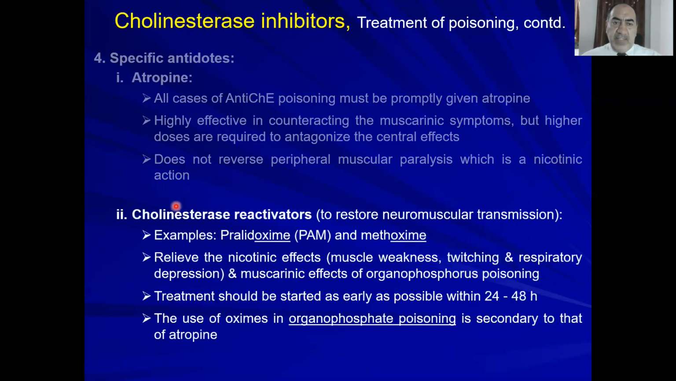The second class of drugs is the cholinesterase reactivators, to restore neuromuscular transmission. The cholinesterase enzyme was inhibited, right? You just reactivate this enzyme by using oximes, including pralidoxime and obidoxime. They relieve the nicotinic effects, including muscle weakness, twitching, and respiratory depression, and the muscarinic effects of organophosphate poisoning. Treatment should be started as early as possible, within one to two days. Atropine is number one, followed by these oximes in the treatment of organophosphate poisoning.